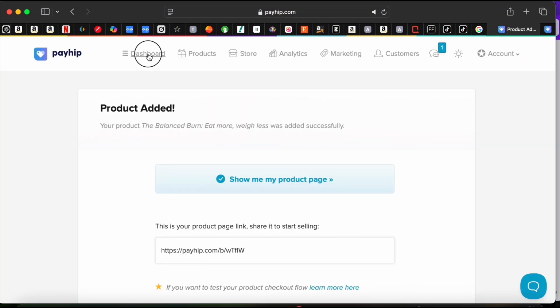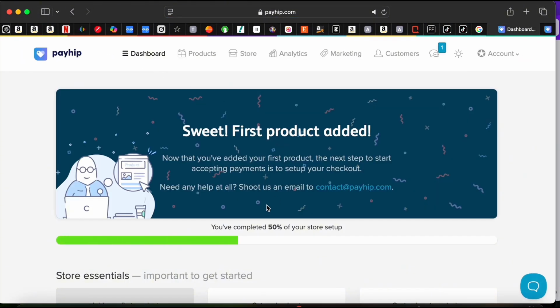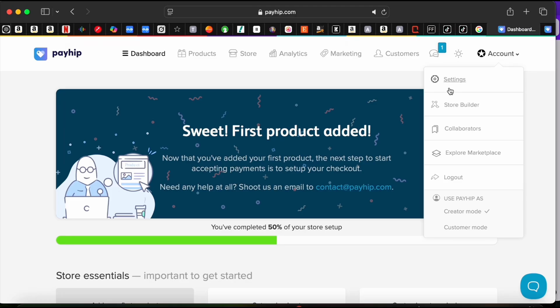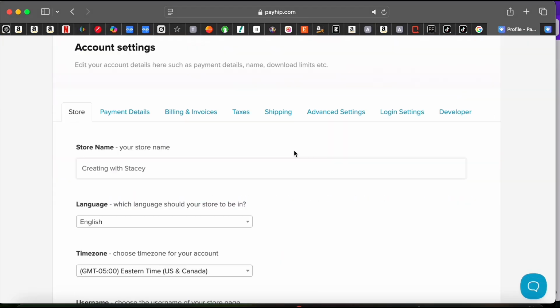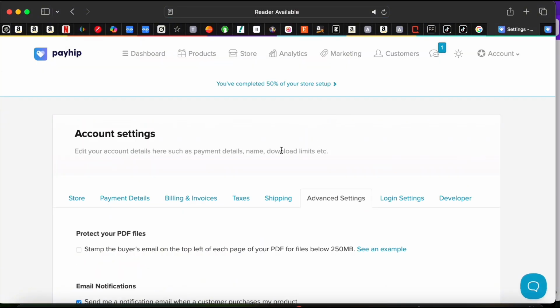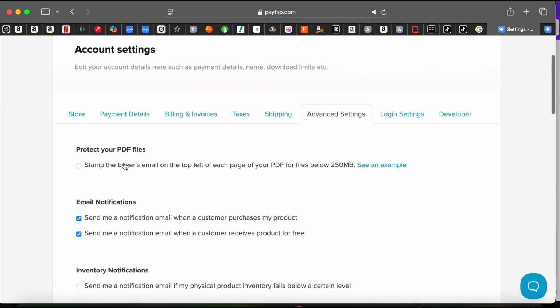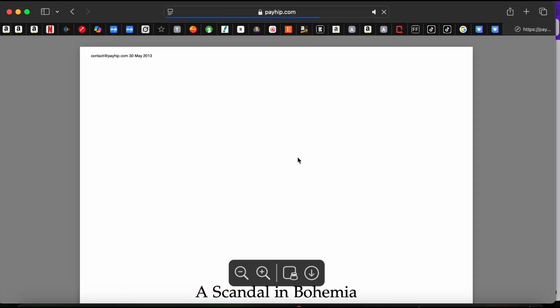Now moving on, this is very important. Head back over to your dashboard and click on settings, then advanced settings. This step is to help us reduce piracy or people copying our work. You see when you buy an ebook and you see your email stamped over there? Yes, this is what we want to do. So this is going to show us an example.